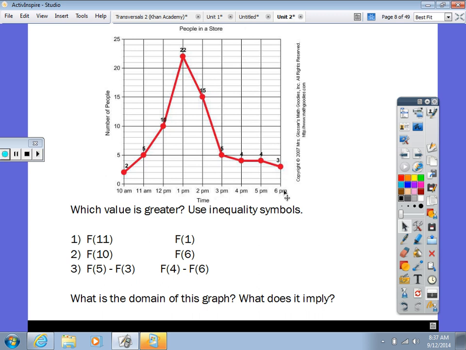to 6 p.m. Now, this is a nice question that you could have on the EOC, which says, what does it imply that the domain is from 10 a.m. of the store opening to 6 p.m.? What does that mean? If I said, here's a graph of people in the Dollar General. This is how many people come into the store from 10 a.m. to 6 p.m. What do you think that means? That could be the store's what? Hours. It could open at 10. Because normally you have like what? 2 workers opening it, right?